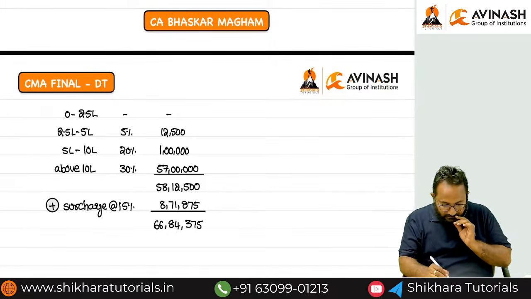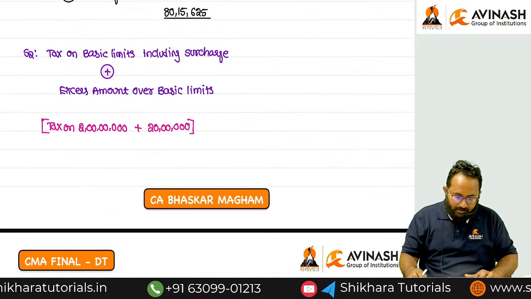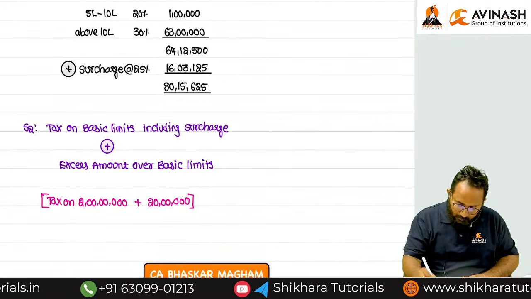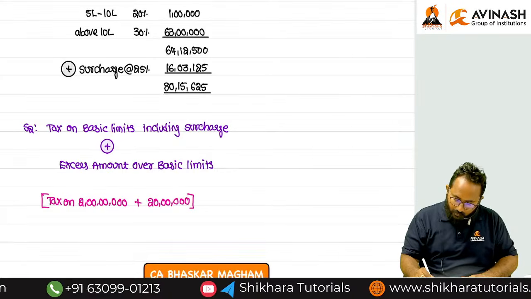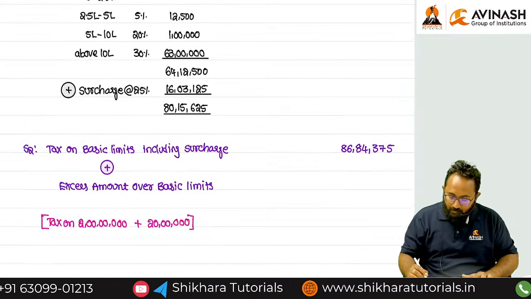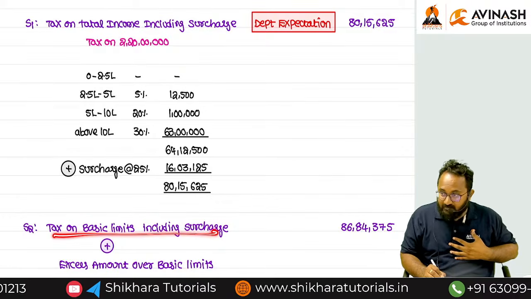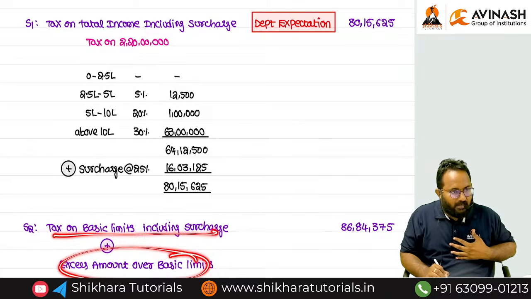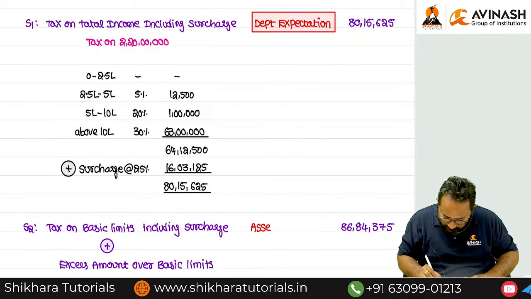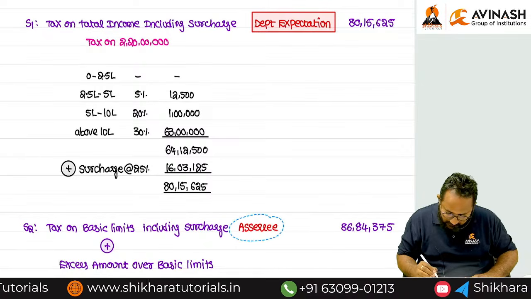No, no, no. This is the tax on 2 crores, and please add 20 lakhs also. Finally, how much will you get here? 86 lakh 84,375. Whose capability is this? SSC can pay tax on basic limit including surcharge. Extra amount also he can pay. Now, this is nothing but SSC capability.